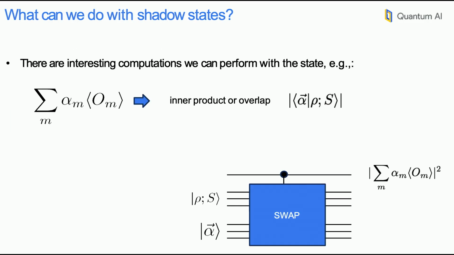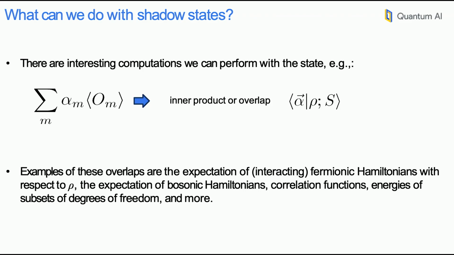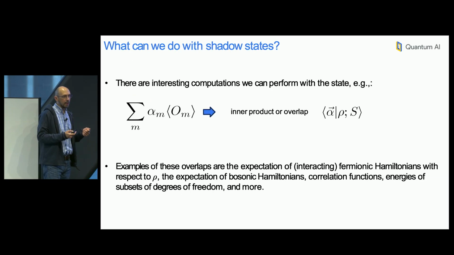What is it that we can do with shadow states? Well, pretty much any computation, like computing an overlap or measuring some expectation value, where what we obtain as a result is going to be a function that depends only on the expectation values that you're following, right? This is the only information that shadow states are encoding, via the swap test or some sort of measurement. These overlaps and measurements usually correspond to some physical properties of your quantum system, like some energy, some fermionic modes, or some correlation functions.